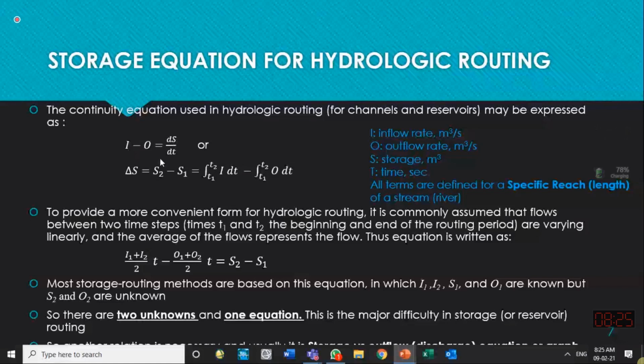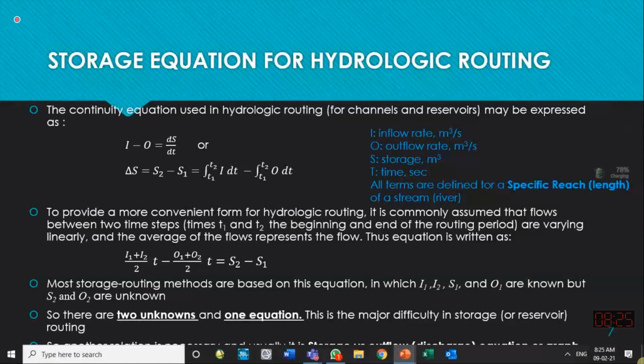So the same thing can be written in another way. If we consider a smaller time period in which inflow and outflow are not changing, then this equation is good. But if for a larger time span inflow and outflow are changing, then we should discretize them, divide them into smaller time steps, calculate the variation of the discharge and the variation of the storage in smaller time steps, and then sum them together.